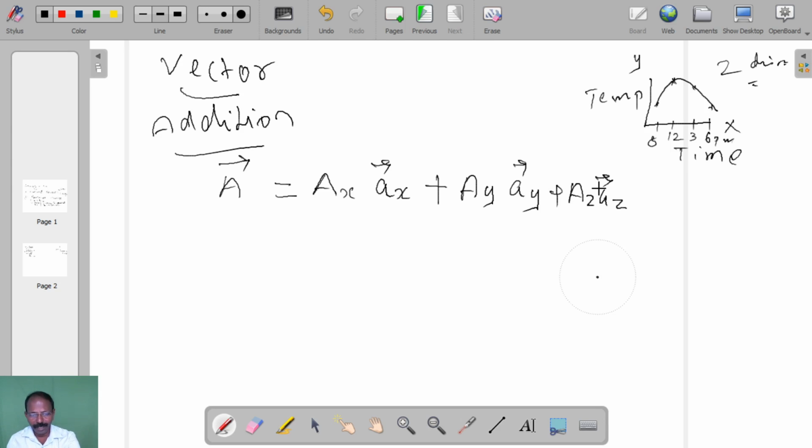So three dimension. Ax, Ay, Az are the magnitudes, and to denote the direction we write the unit vectors of x, y and z.